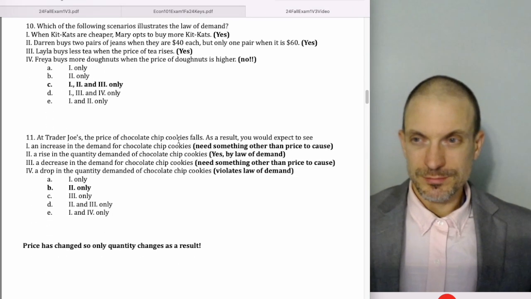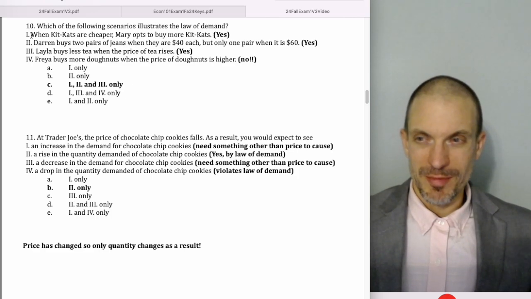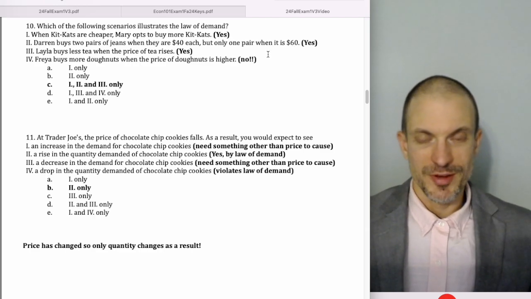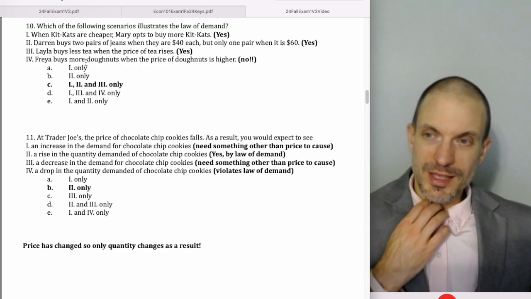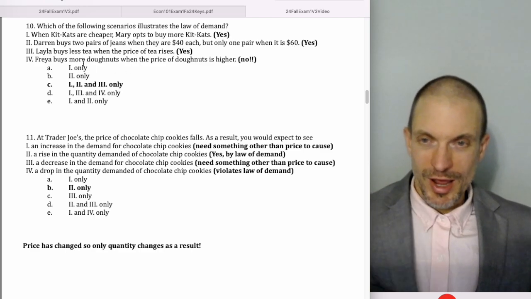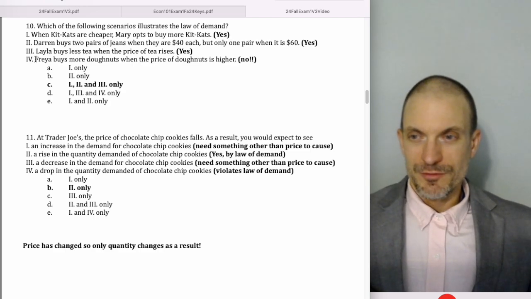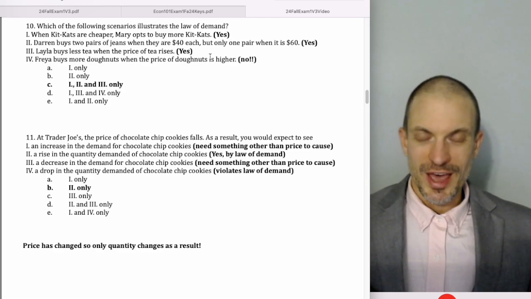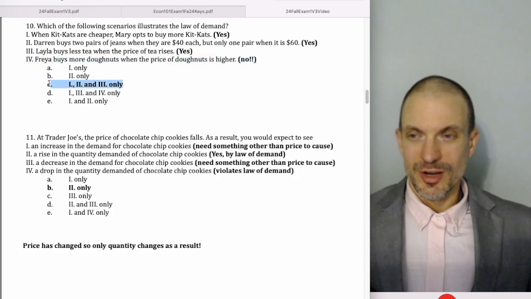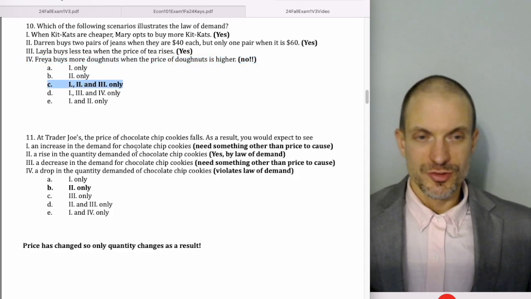All right. Which of the following illustrates the law of demand? When Kit Kats are cheaper, Mary opts to buy more Kit Kats? Yeah, sure. Lower price, higher quantity demanded. Darren buys 2 pairs of jeans when they're $40, but only 1 pair when it's $60. Yep, that's following the same pattern. Layla buys less tea when the price of tea rises. Sure. Freya buys more donuts when the price of donuts is higher. Nope, that violates the law of demand. So the correct answer is going to be C, which involves just the first 3.